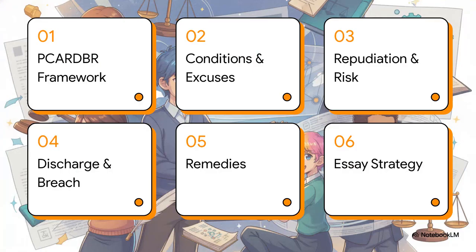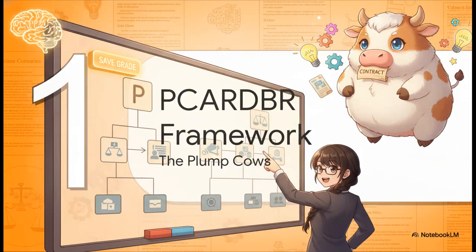So here's our roadmap for this explainer. We'll be covering the PLUMP framework, conditions, waivers and excuses, anticipatory repudiation and risk, discharge and breach mechanics, calculating the remedies, and finally, acing your contracts essay. Let's get right to it. Section 1, the PLUMP framework.